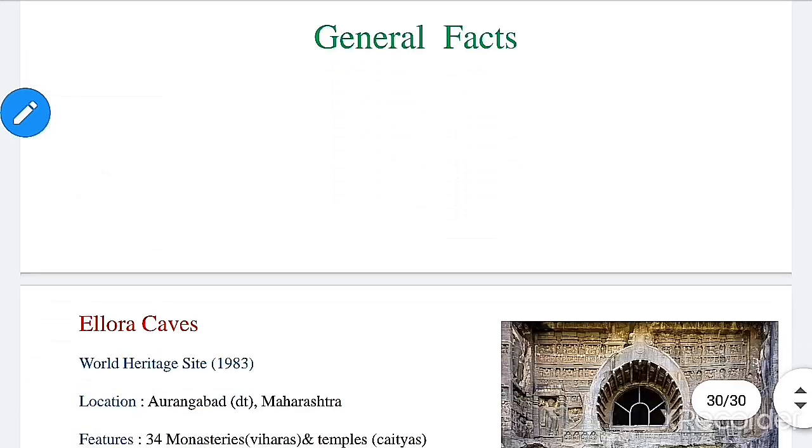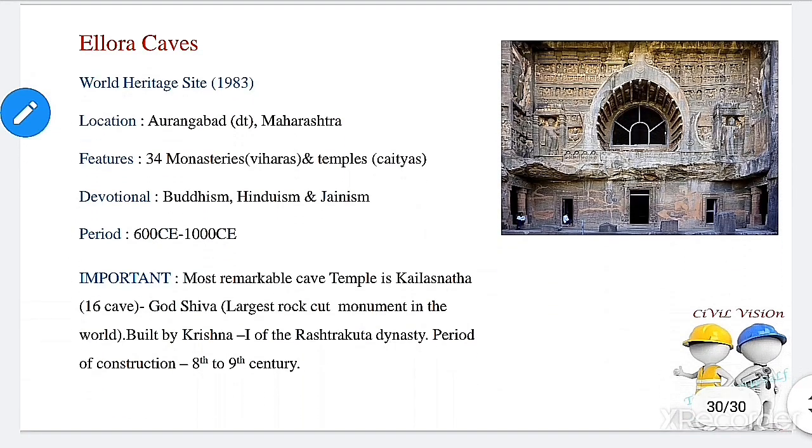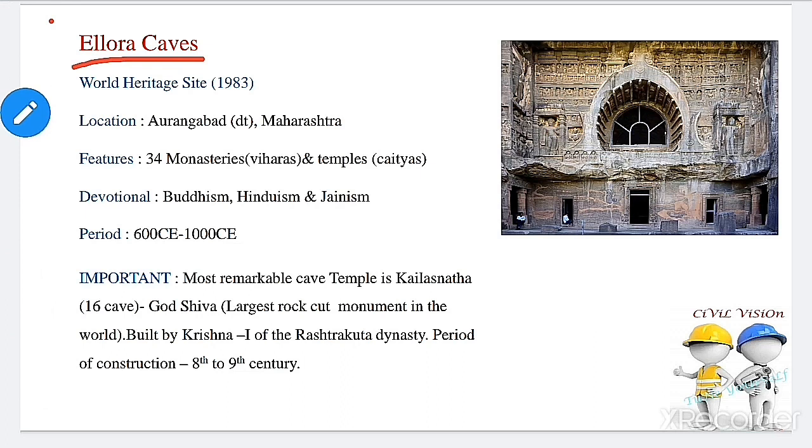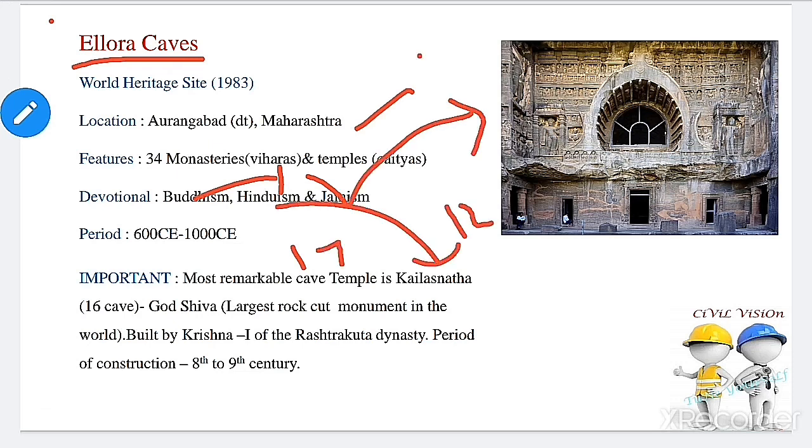Now we are going to see the general facts about World Heritage Sites. First one, Ellora Caves. From 1983 onwards, it is considered a World Heritage Site. It is located in Aurangabad district, Maharashtra. There are 34 viharas and temples, broadly classified into Buddhism, Jainism and Hinduism. In Buddhism, there are 17 viharas; in Hinduism, 12 viharas; and in Jainism, 5 viharas.